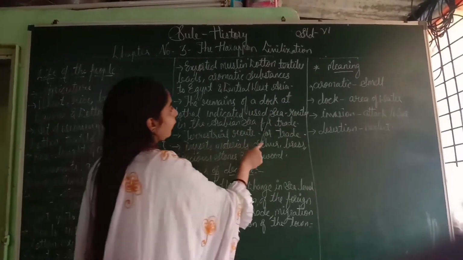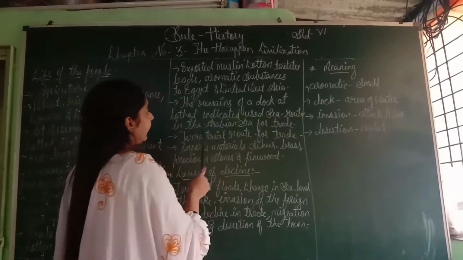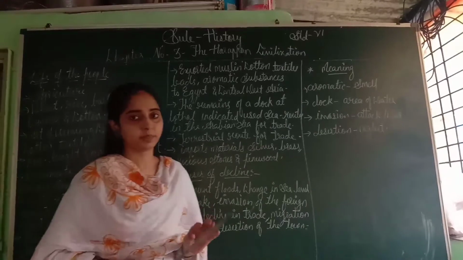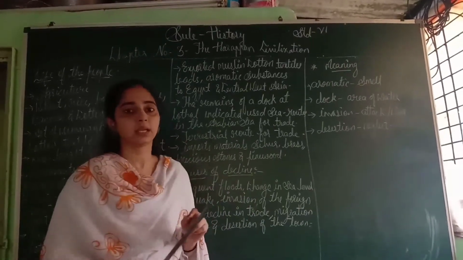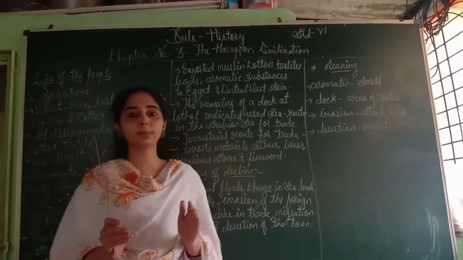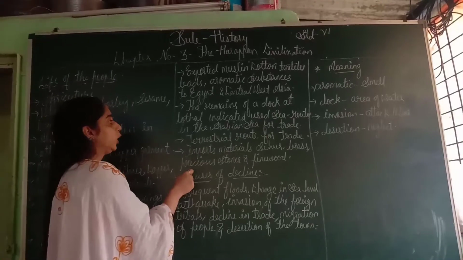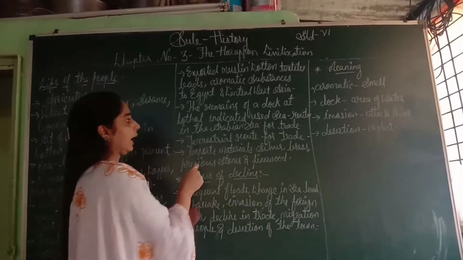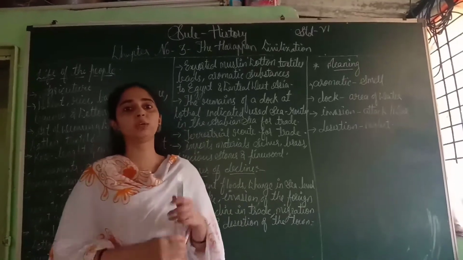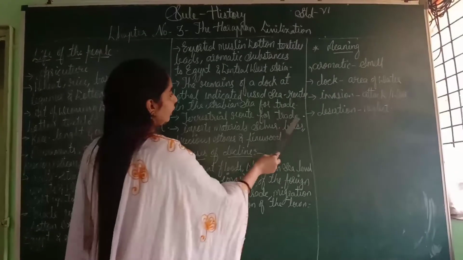The remains of a dock at Lothal indicate the use of the sea route in the Arabian Sea for trade. They also used the sea route, like the Arabian Sea. Dock means a small area of water. That dock is in Lothal, and from Lothal they exported their materials by the sea route with the help of the Arabian Sea.